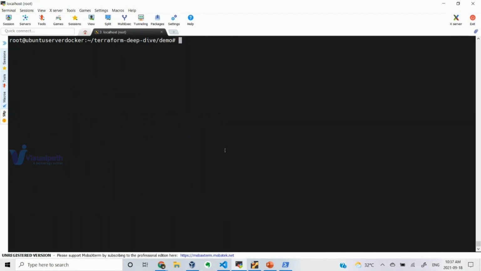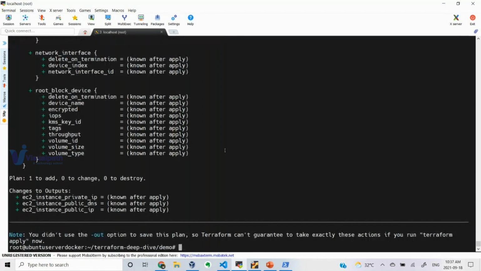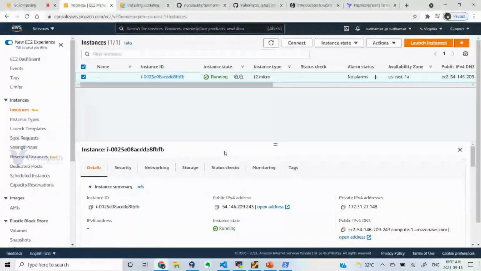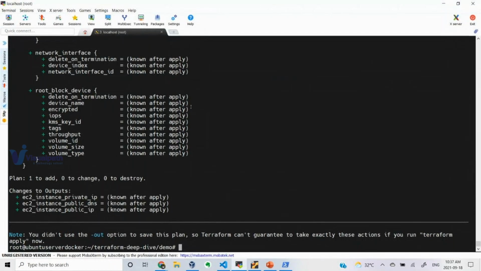But before that, I want to see a preview of how it is going to create my instance in AWS, before it is actually created. For that we have terraform plan. Plan, in the sense, is what you have written in the Terraform configuration files. All the TF files are called Terraform configuration files. That is called your desired state. Desired state in the sense what I need exactly. Current state in the sense what you have created, what is actually running in real time. What you are expecting to be done is called the desired state.